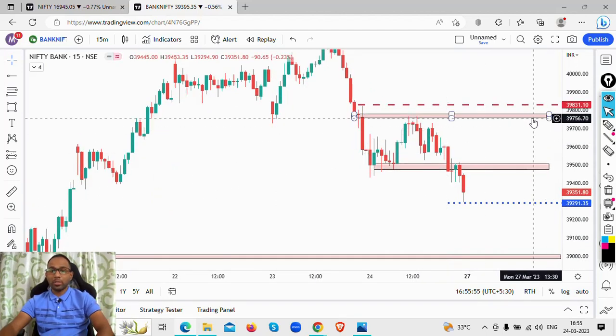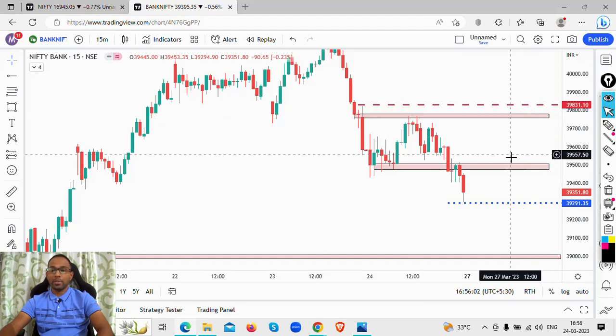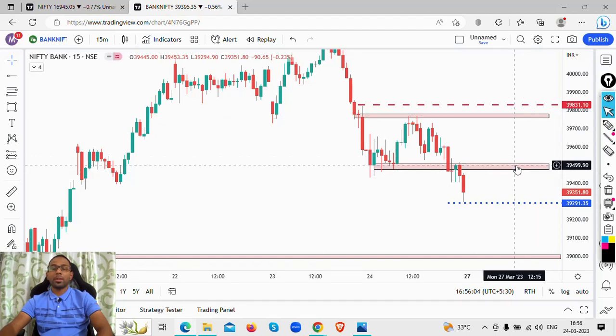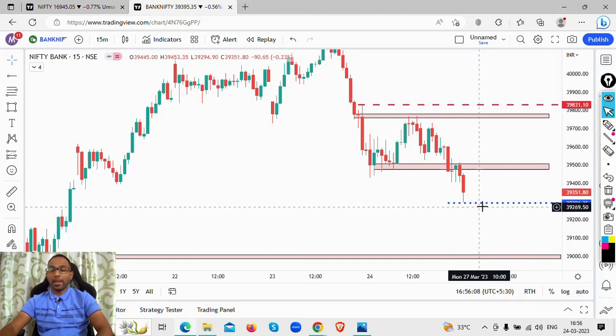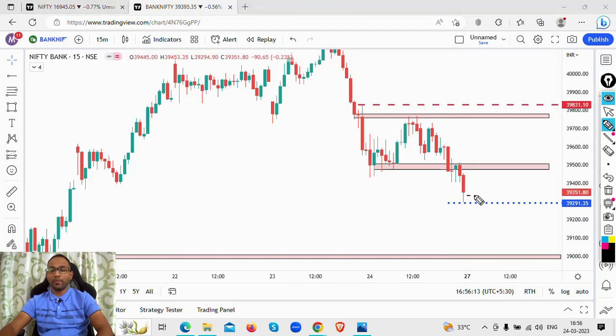So what are the resistance zones that I'm looking at? 39,750 to 39,770 levels, and 39,480 to 39,500 levels, and this level might act as support. But if the price opens flat and it breaks down, then this will act as a resistance zone. And 38,980 to 39,000 is your strong support zone on Bank Nifty. All right, so these are the levels that I have marked.